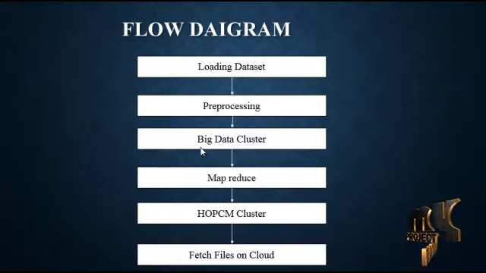Next is map and reduce. In this map and reduce function, we perform clustering, classification, time calculation, and execution time measurement. In the map and reduce process, we generate a key for each line. The map and reduce first reads our data and generates the key from each line. When redundant data has the same word or the same data, we remove it in the map and reduce process. After map and reduce, the information is stored in the HOPCM cluster.